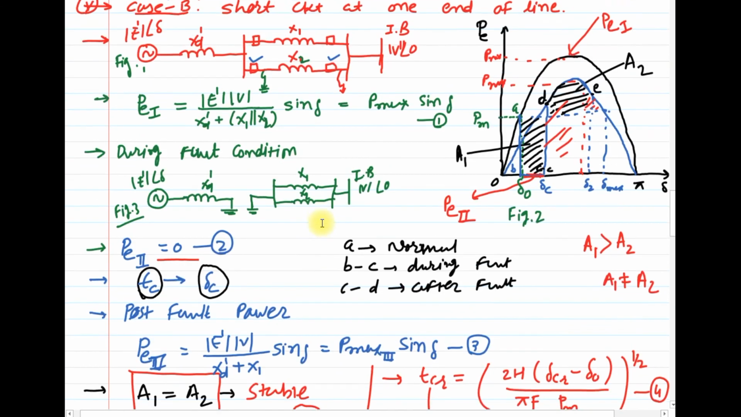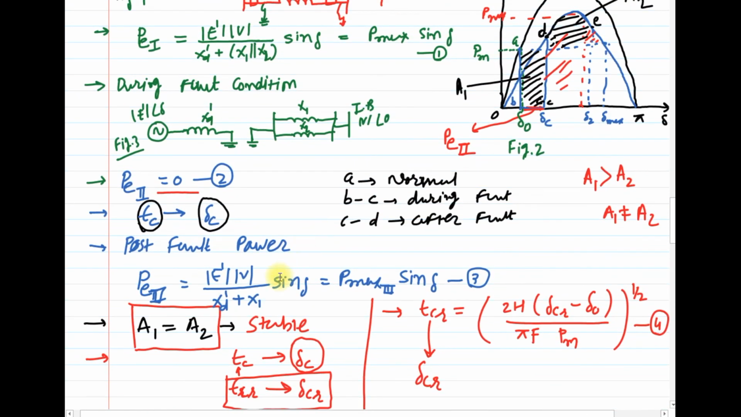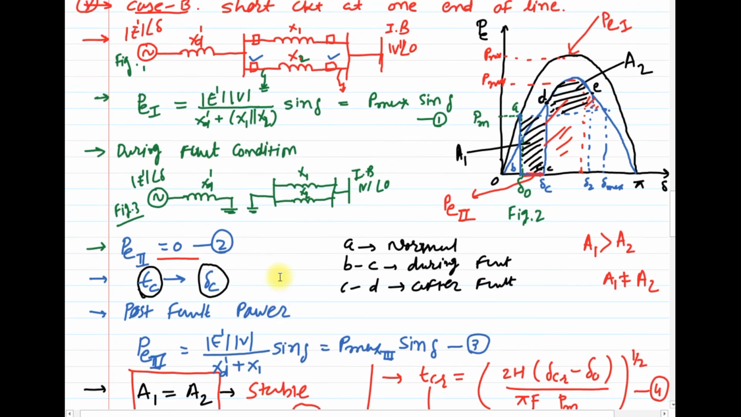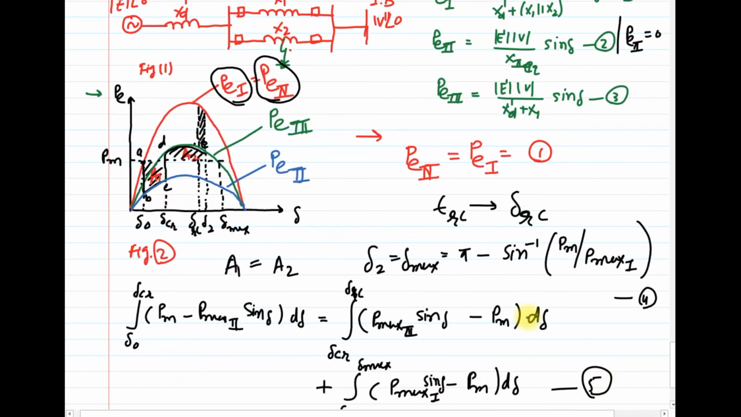Second case, short circuit studies at one end of the transmission line. Here we can conclude that if the fault is cleared as soon as possible, we can get stable operation. If we delay clearing the fault or the faulty line, then the chances of loss of stability increase. Clear? That you have to explain from this P-delta curve. I hope that is clear.